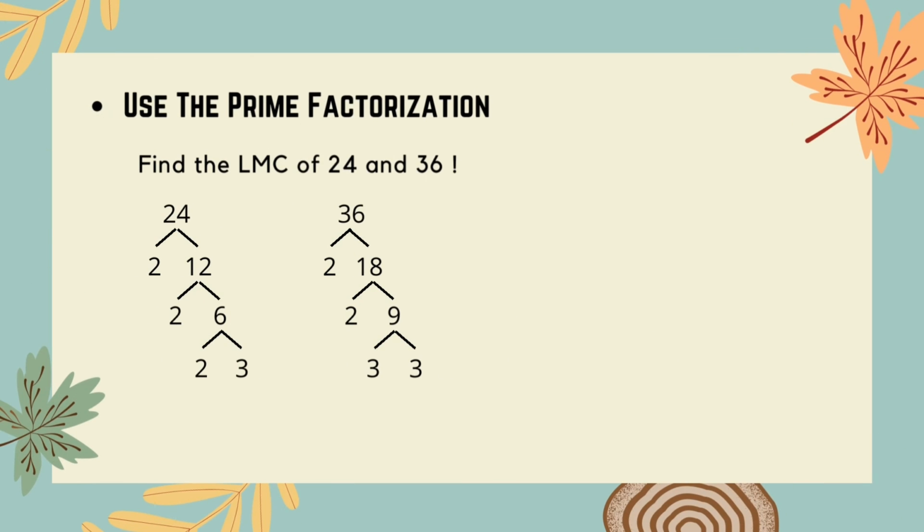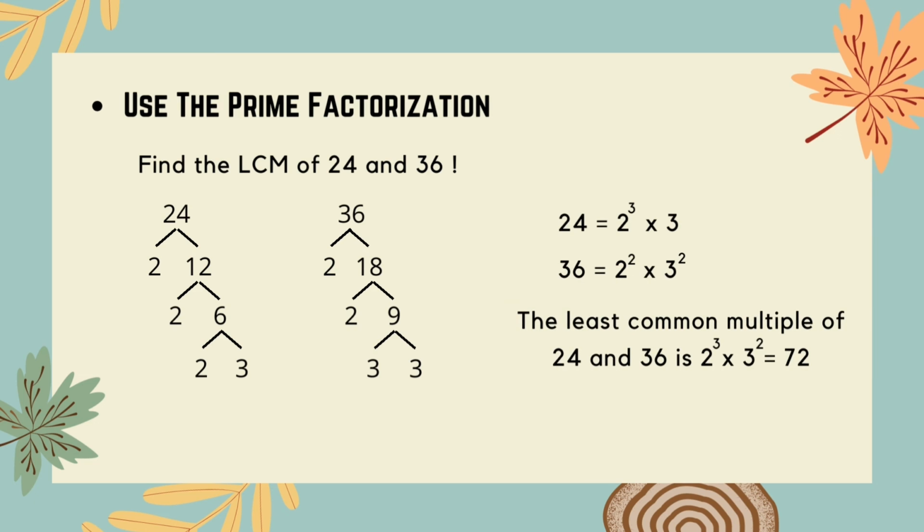With the same problem, we will use the prime factorization method. Just make the prime factorization of 24 and 36. You can use the factor tree method like this or use another method. And then you can write the prime factorization of 24 and 36. The most number of 2s in 24 is 2 to the third. The most number of 2s in 36 is 2 squared.